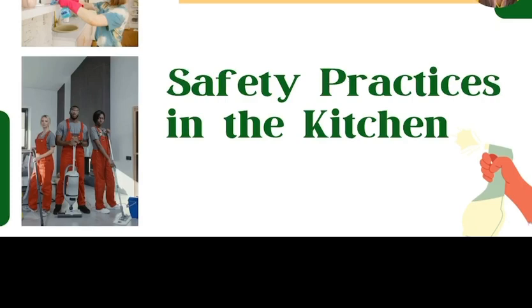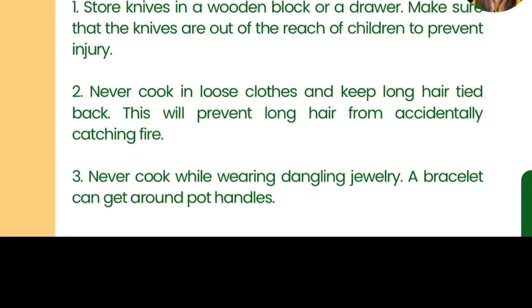So the kitchen is known to be the most dangerous place in the house because many home accidents happen here. Burns, cuts, slides, and obstructions are common accidents that happen because of the carelessness and disorderliness in the kitchen area. The following are some of the basic rules of kitchen safety.